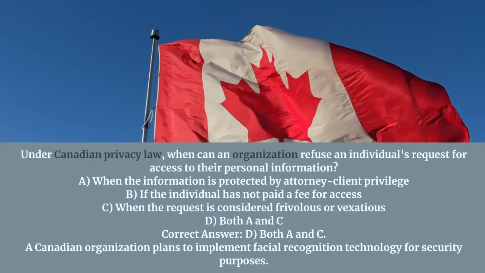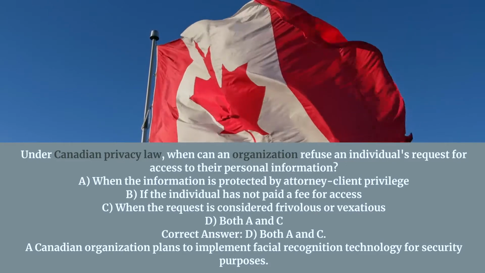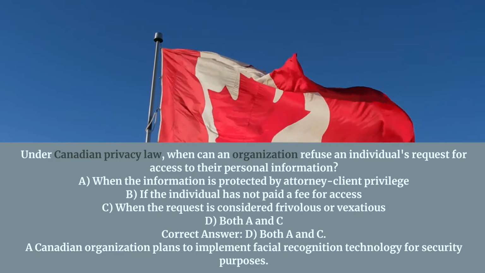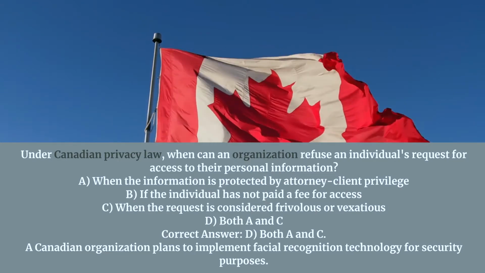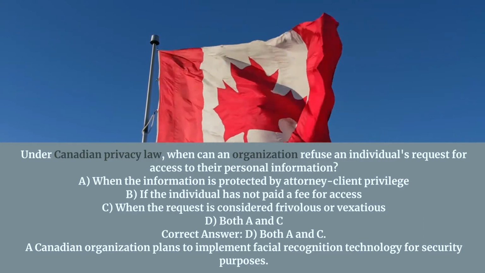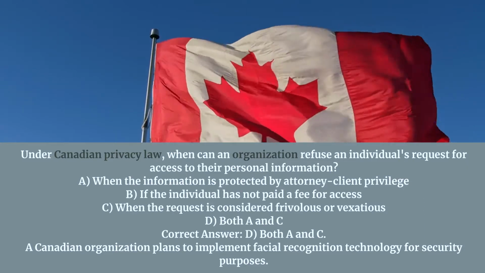Under Canadian privacy law, when can an organization refuse an individual's request for access to their personal information? A. When the information is protected by attorney-client privilege. B. If the individual has not paid a fee for access. C. When the request is considered frivolous or vexatious. D. Both A and C. Correct answer D. Both A and C.